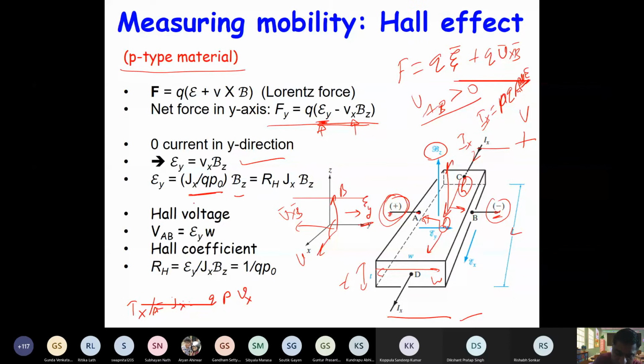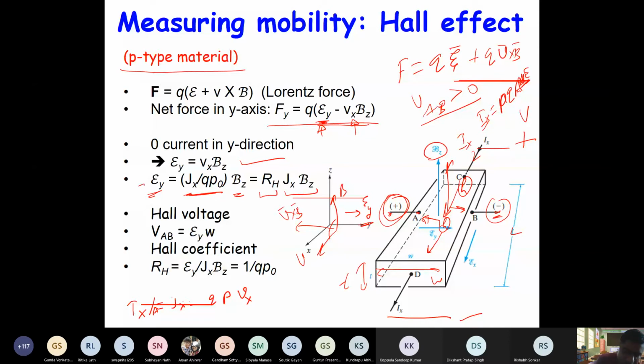Now if you combine these, Jx and Bz, right? So you can write Ey is equal to some constant times Jx Bz. So Ey is basically the developed field.